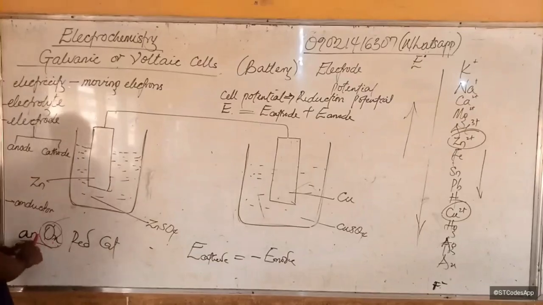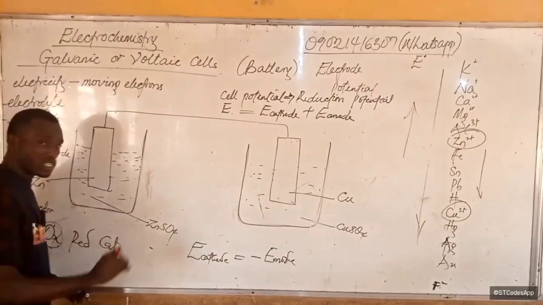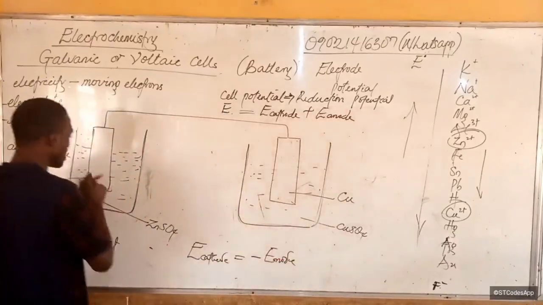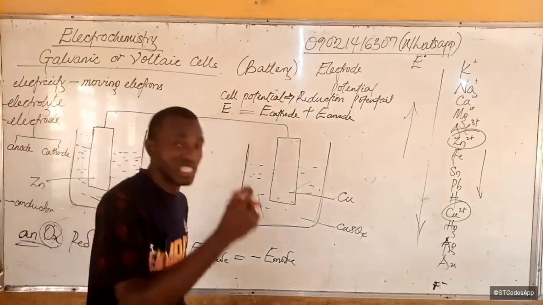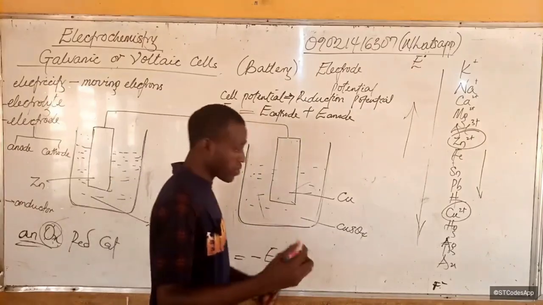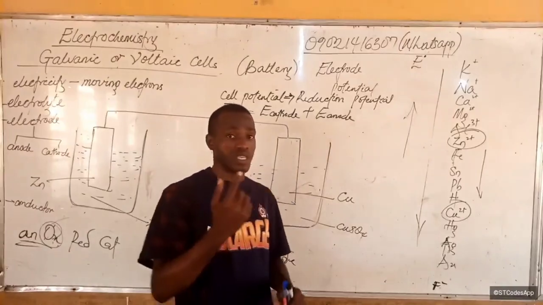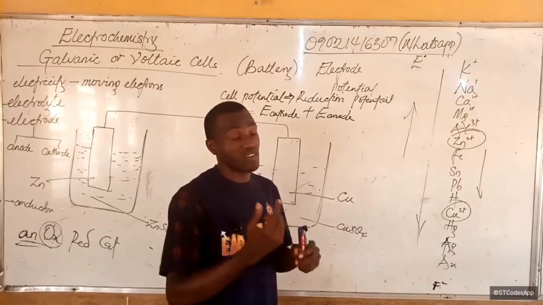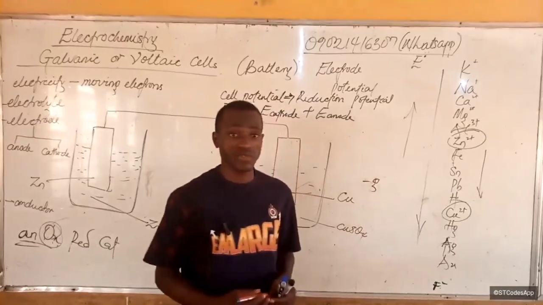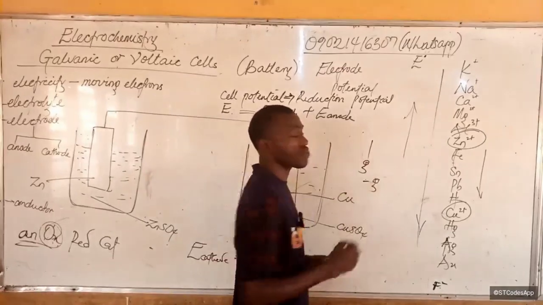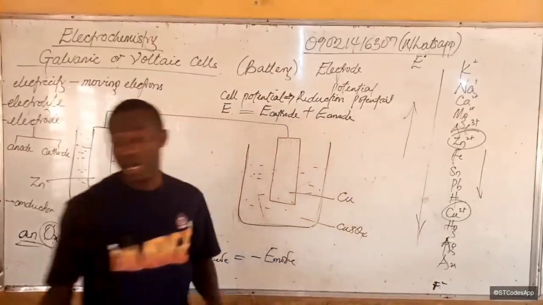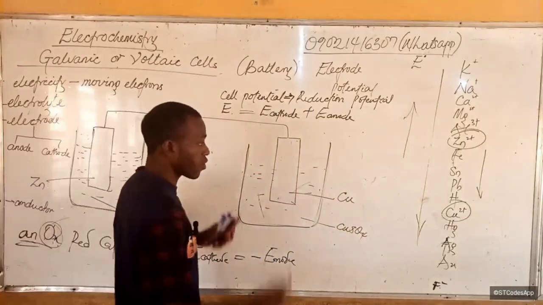Oxidation takes place at where? At the anode, and reduction takes place at the cathode. But in order to understand, because we represent it by reduction potential, keeping in mind that the zinc is not being reduced, it means it will be negative of what is happening to it. Do you understand? Just the way we say in physics that if something is moving up, it moves up with negative g, and when it is coming down, g is positive. Because it is doing the opposite of what gravity would normally cause a body to do, going up. That's why it's negative.